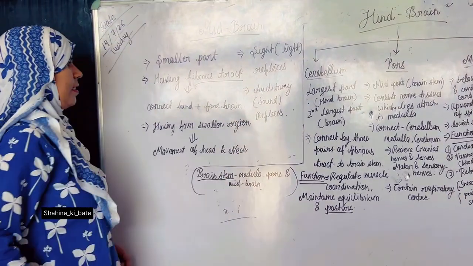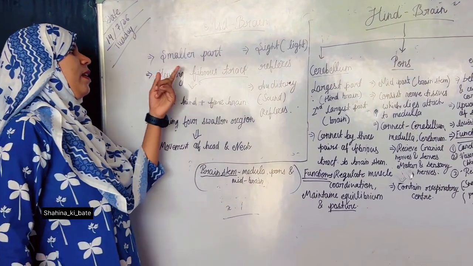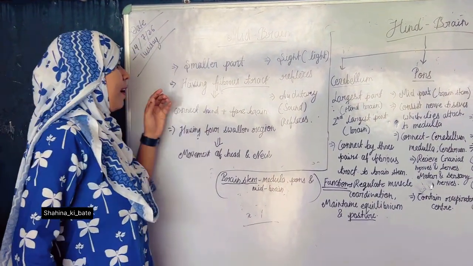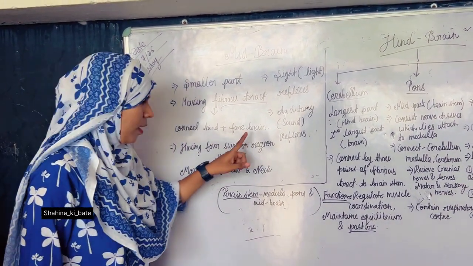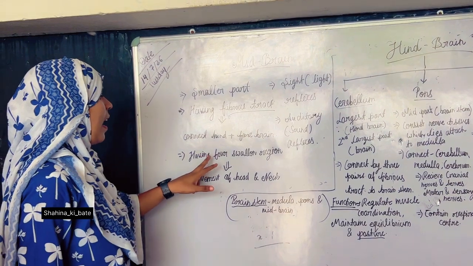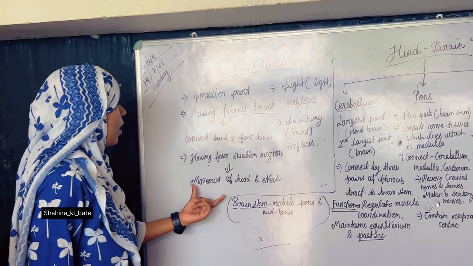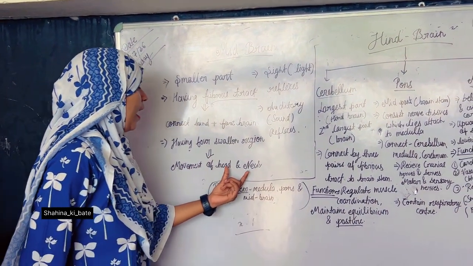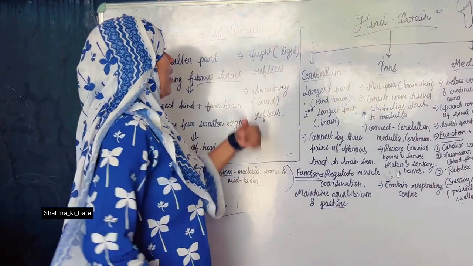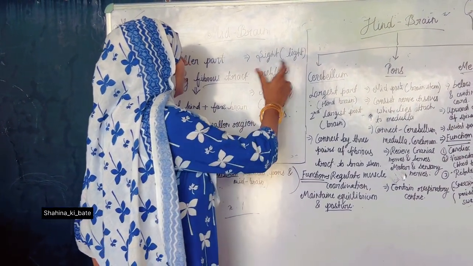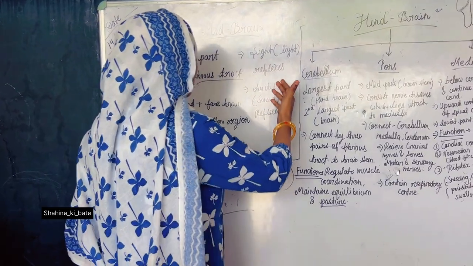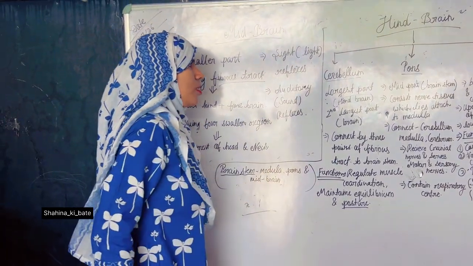Okay. Let's revise it. Midbrain. Midbrain is the smaller part of the brain. Next, it has the fibrous tract which connects the hindbrain to the forebrain. Next, it has the foreswollen region which controls the movement of the head and the neck. Next, it has the sight reflexes and auditory reflexes. Sight reflexes means it covers the light and also the sound.